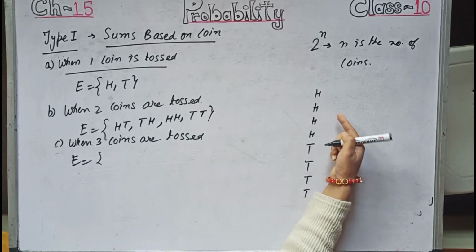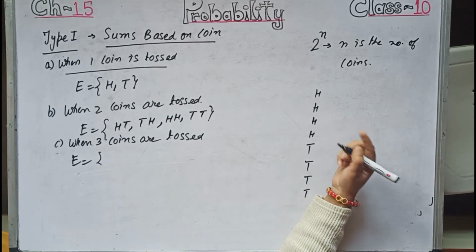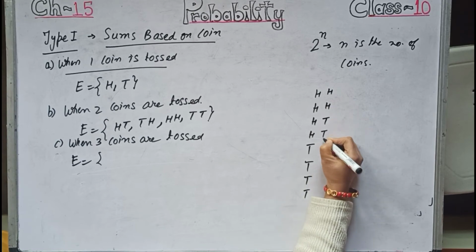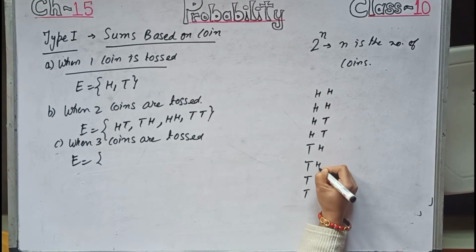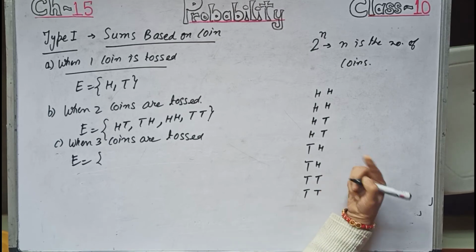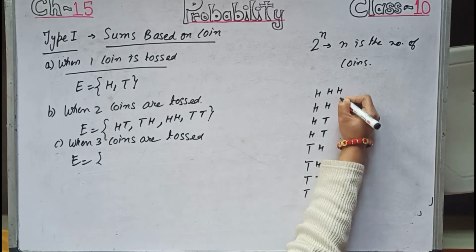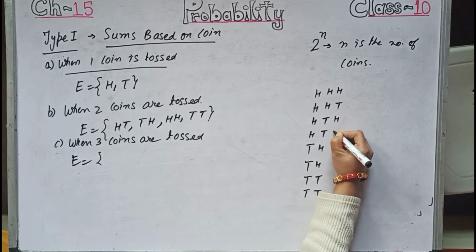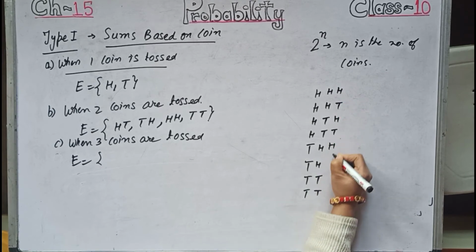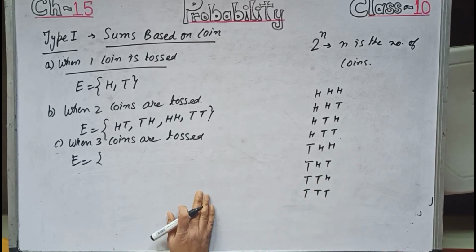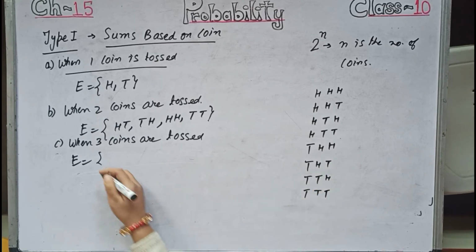4 times. Now 4 divided by 2 is 2. So we will be writing each 2 times. Head, head, tail, tail. Then again head, head, then tail, tail. Now 2 divided by 2 is 1. So we will be writing each 1 time now. So head, tail, head, tail, head, tail, head and tail. And now all our possibilities when 3 coins are tossed have come.